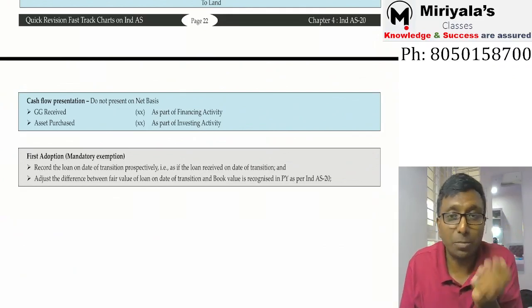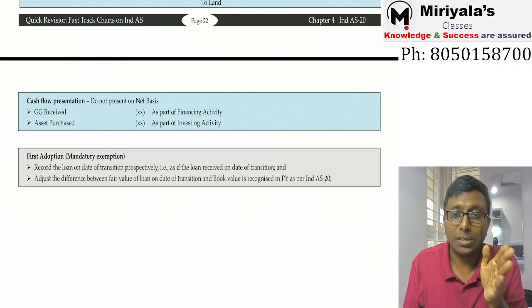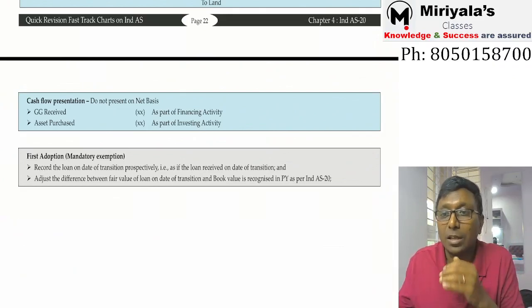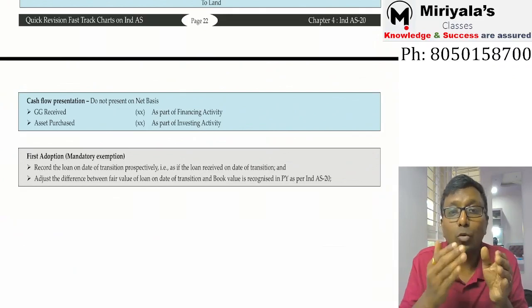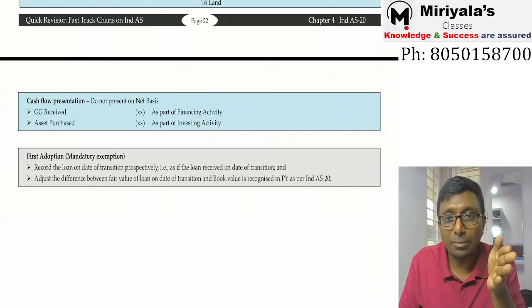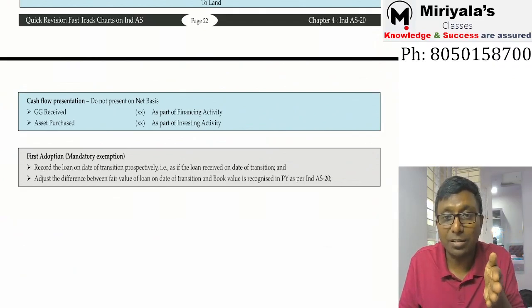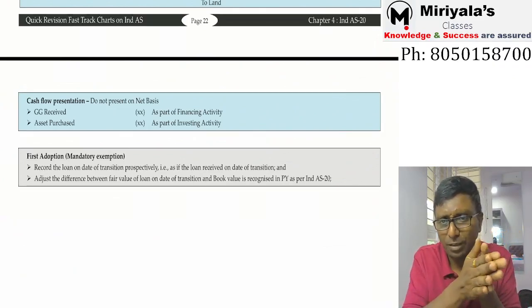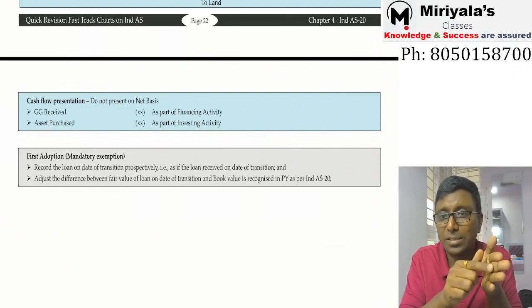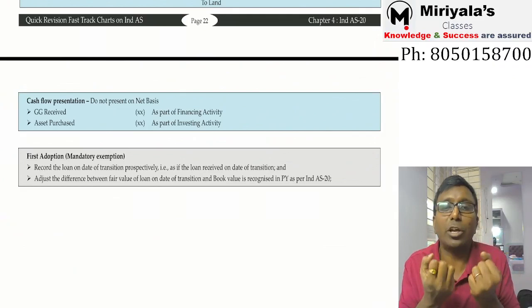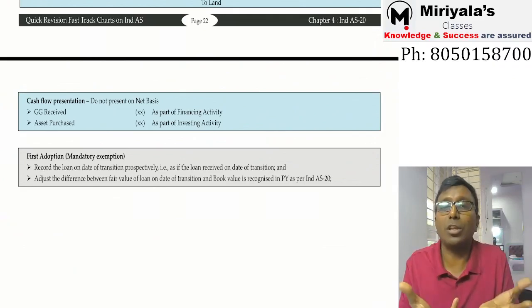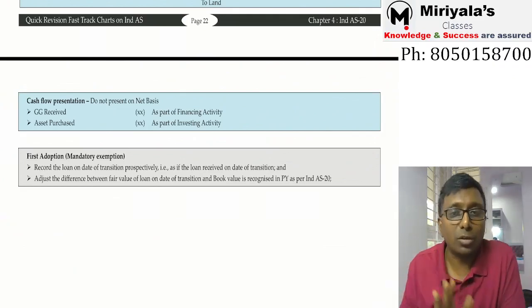That means retrospective application is accepted. Otherwise you should assume, correct. Otherwise what are you supposed to do, my dear? You have to assume that you received the government grant in the beginning, on the day, for example 1/4/2022, your date of adoption, date of transition. Date of transition is 1/4/22. Assume like 2nd April. If you have received the money on 2nd April, whatever accounting you would do, that accounting only you are supposed to do.